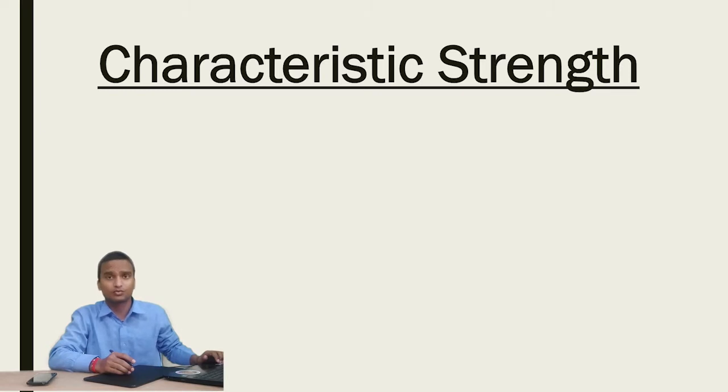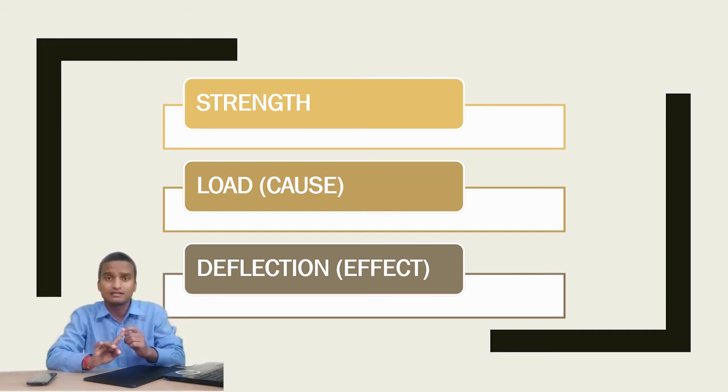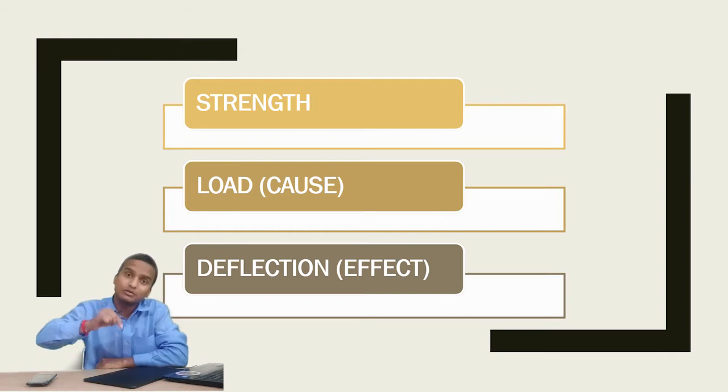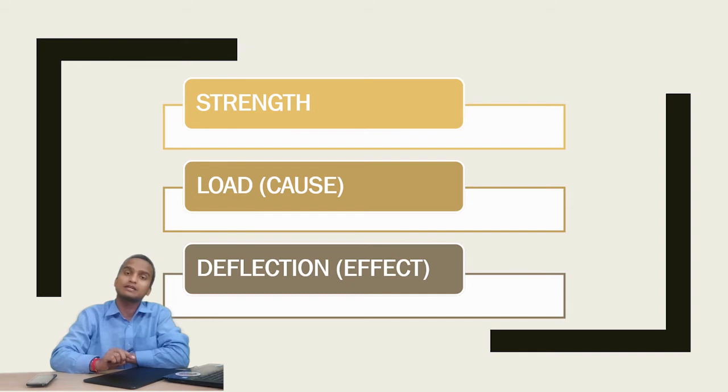See, in any structure there are three things. The first thing is the strength of the structure, how much strength the structure has. The second thing is the external load that is going to be applied on the structure, how much load is going to be applied from outside. And the third thing is deflection, because load is the cause and deflection is the effect.